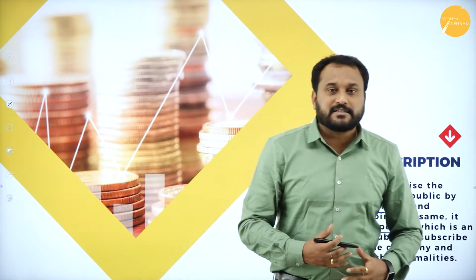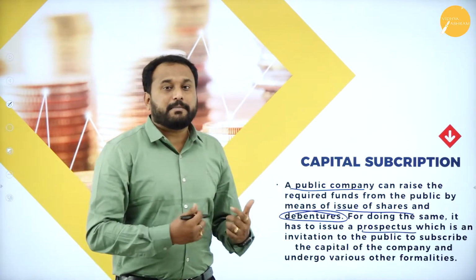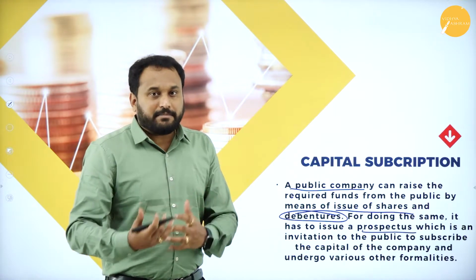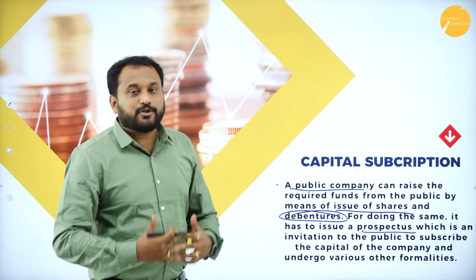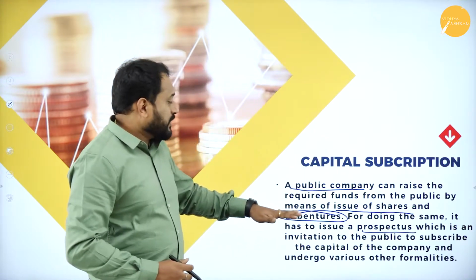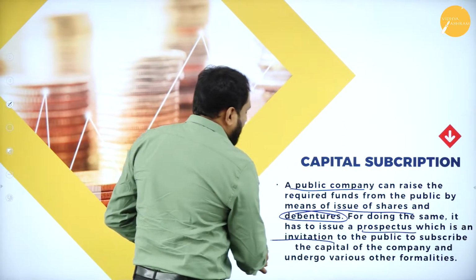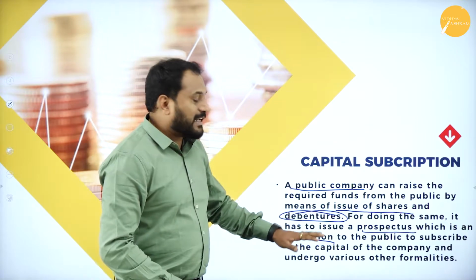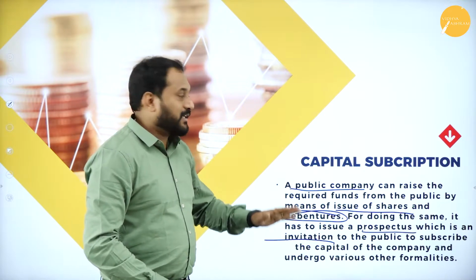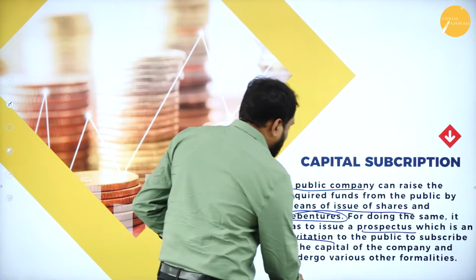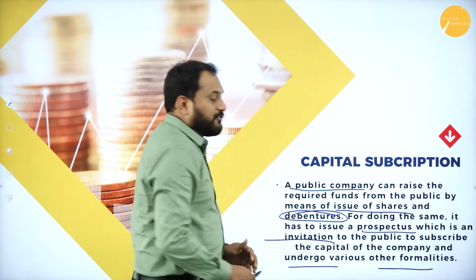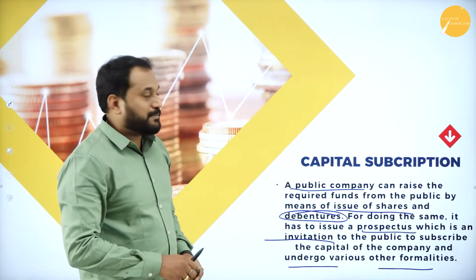Now, prospectus is an invitation. So, the company will give an invite to the public saying that you can actually be a member, you can actually be a shareholder, you can actually go with any of the shares like equity shares or preference shares or even debentures. So here what happens is a prospectus, which is an invitation, which is what? An invitation to the public to subscribe the capital. They can subscribe the capital of the company and undergo various other formalities. So that is what the capital subscription is.